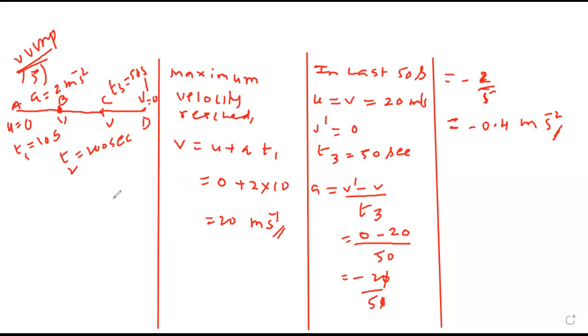Yes, clear? Hello? Yes, sir. There are three parts of motion: acceleration, constant, retardation. If this is not understood, again I have to explain. How many of you have not understood that there are three motions? Understood, sir. First part for 10 seconds, then for 200, then for 50. Clear?